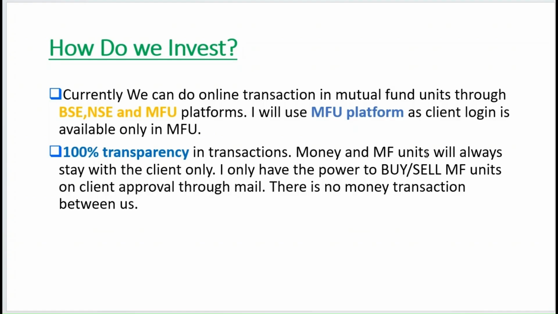Money and mutual fund units will always stay with the client only. I have only the power to buy and sell mutual fund units on client approval through mail. So literally there is no money transaction between us. So it is 100% safe. Your money and your mutual fund units will always be with you.